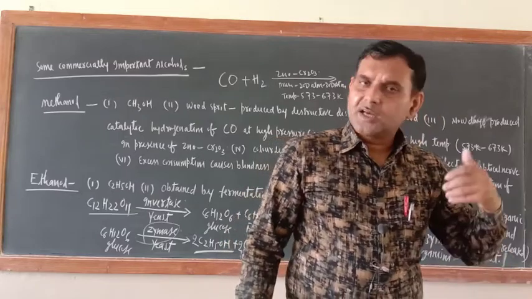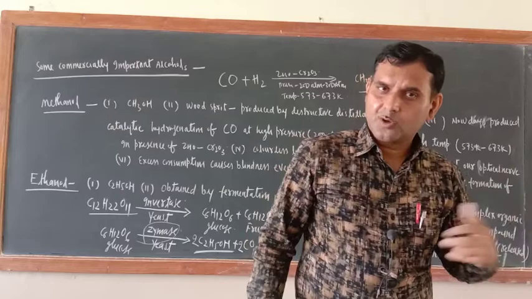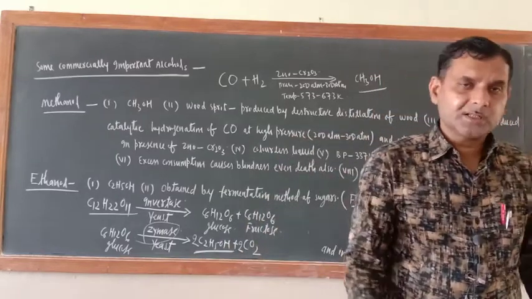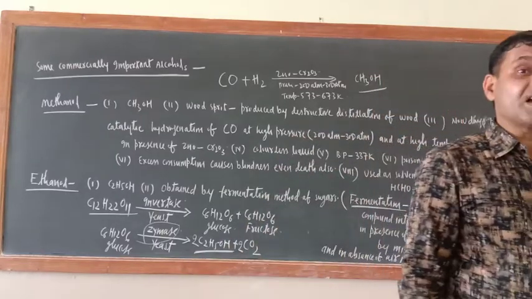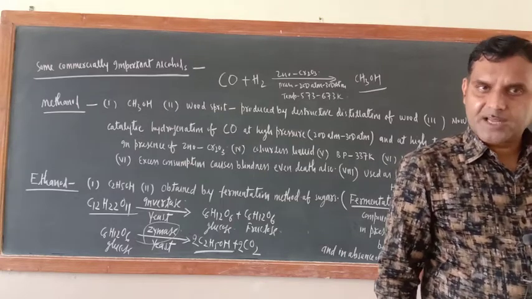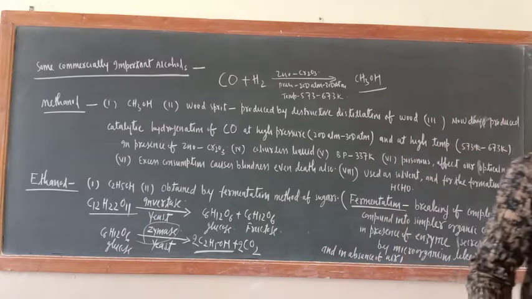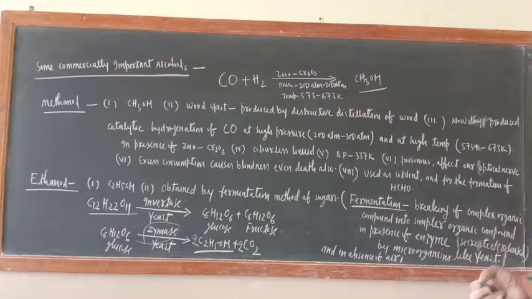Otherwise, the taste of alcoholic drinks will be disturbed. You know that ethyl alcohol is one of the chief constituents of all alcoholic beverages. So in this way this is also completed. Now one or two more aspects are there, which I will teach.